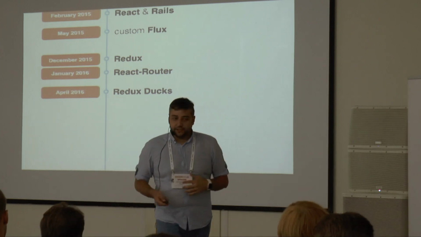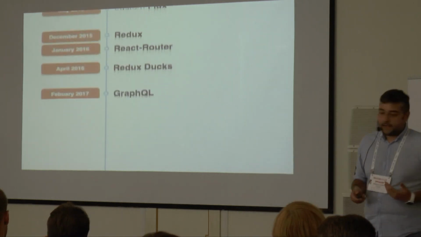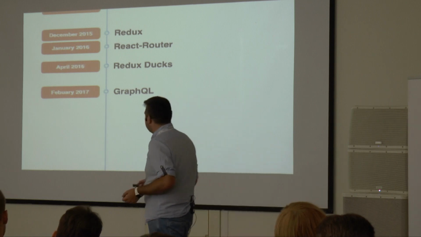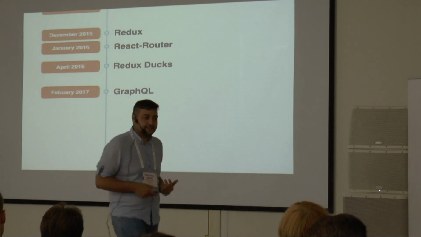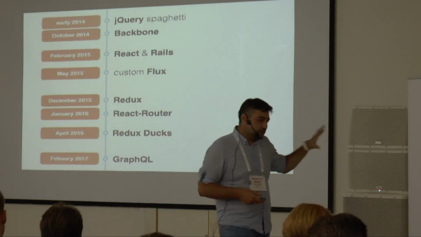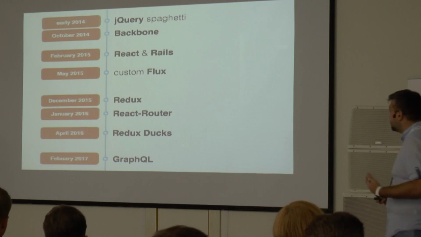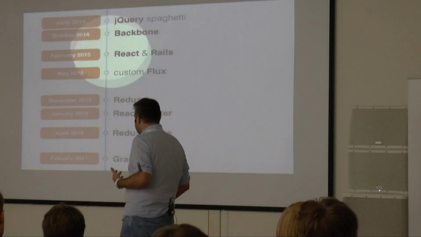Then we introduced Redux to help us deal with our React stuff. Our last major architectural change was in February 2017: introducing GraphQL into our stack. So this is the history of our tech stack. A lot of decisions we make are just because our system started in 2014 and now it's 2018, somewhere down there.